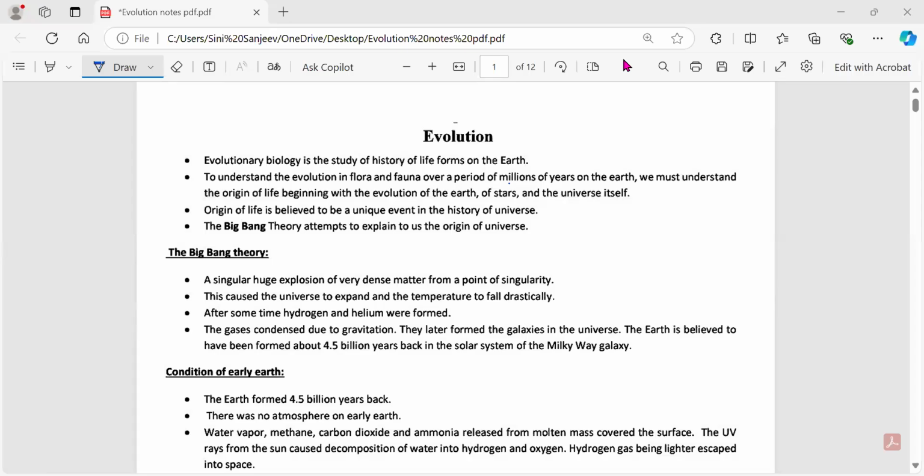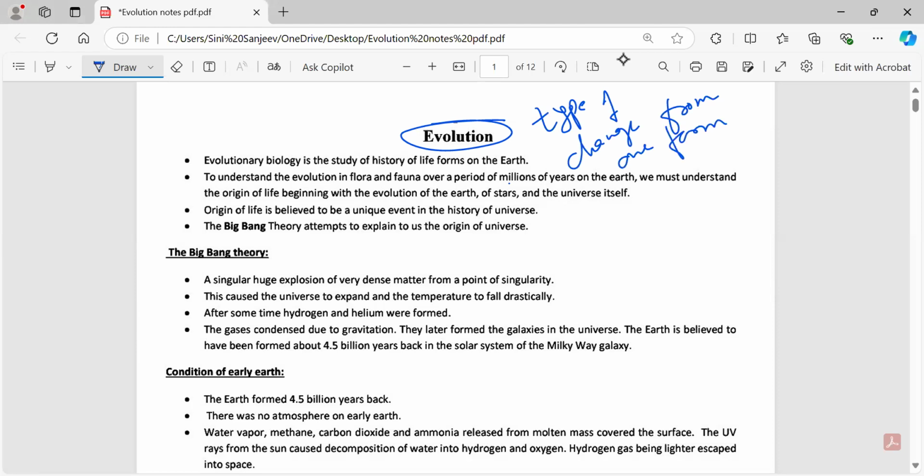Okay. So basically, what do you mean by evolution? Evolution is nothing but a type of change from one form to another. For example, if you see the caterpillars, which later become butterflies. Then when certain variations come in that, that comes under the heredity and variation part. So evolution means how one form evolved from the other form. That is called as evolution.